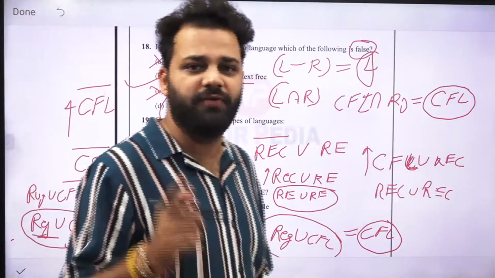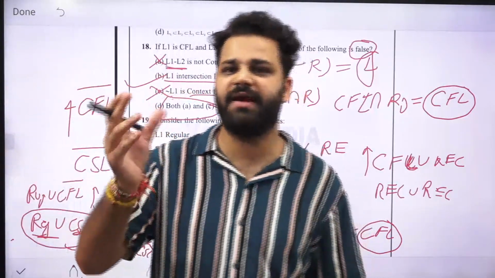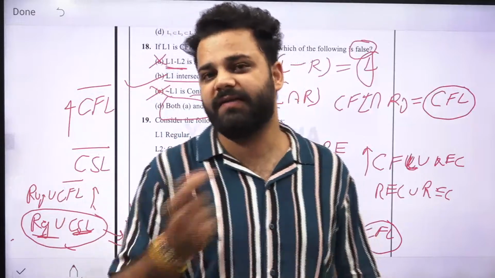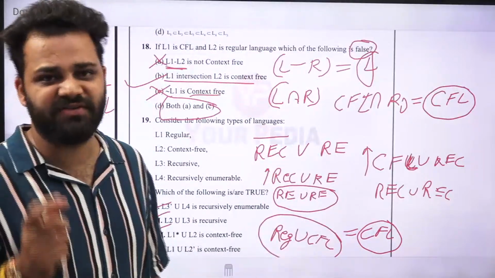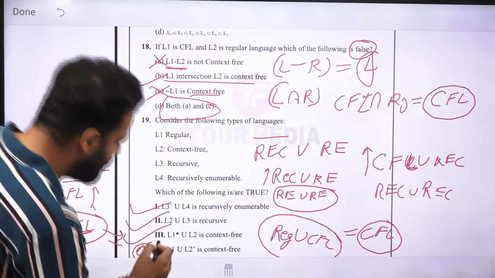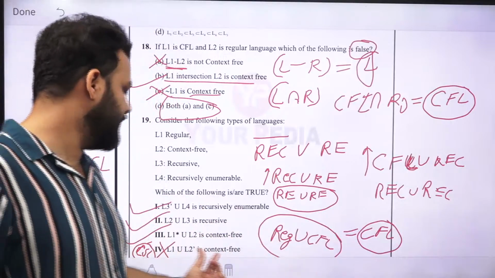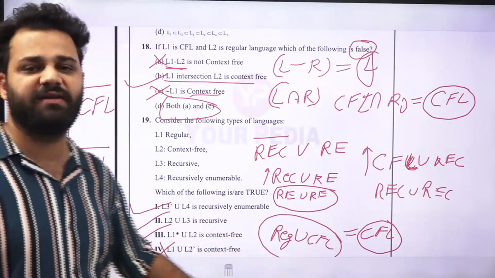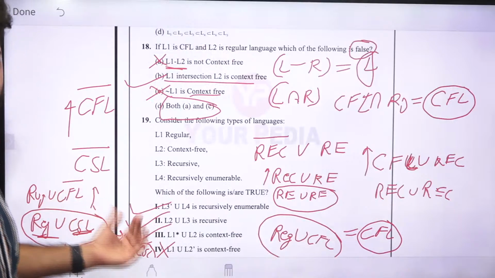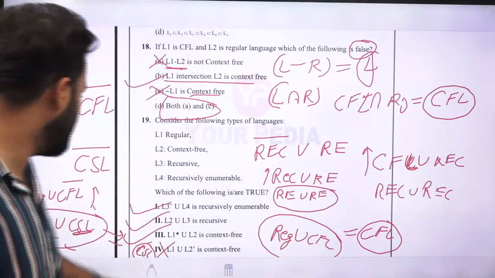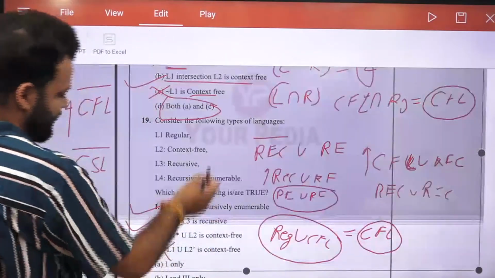You will not be sure whether it will be context free or not, because if it is a CSL, it will be accepted by a linear bounded automaton. What is the guarantee that it will be accepted by a machine which is less powerful, which is a PDA? By this same machine it will not be accepted. You are not sure, so this statement is false, that it is context free. It can be, it may be, but the sure answer is CSL. So the correct option will be all these three options will be correct, and the last option will be false.